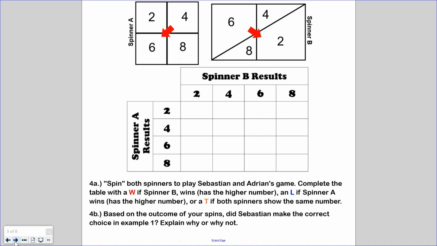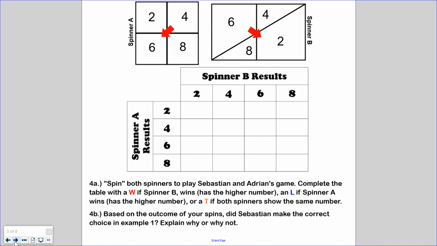The person who has the larger number wins. We're going to complete the table with a W if spinner B wins. Remember, we are looking for the higher number. We're going to put an L if spinner A wins, and we're going to put a T if both spinners show the same number. So let's go ahead and do that.